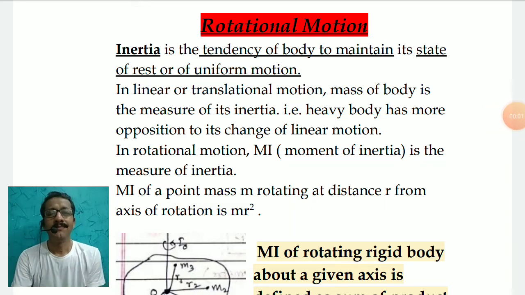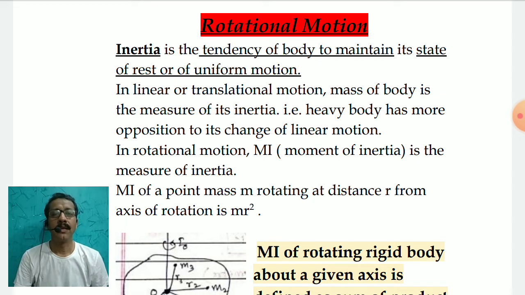Hello everyone. We are into the sixth session of rotational dynamics. In the first five sessions, we have talked about the circular motion of an object, in which we took into consideration uniform circular motion as well as non-uniform circular motion. The best example of which was the vertical circular motion under gravity.